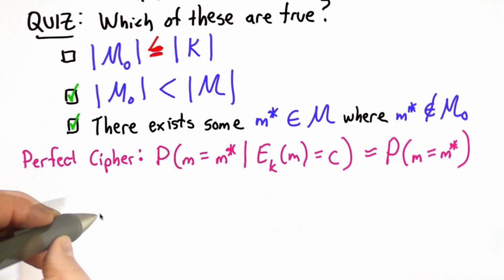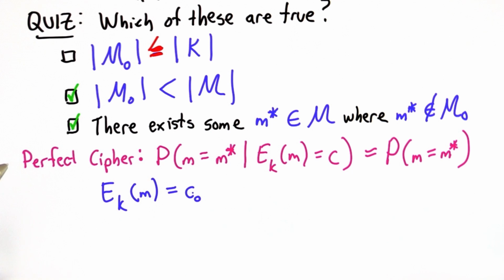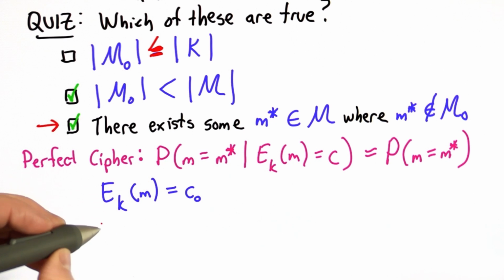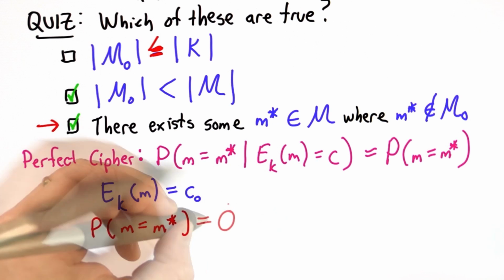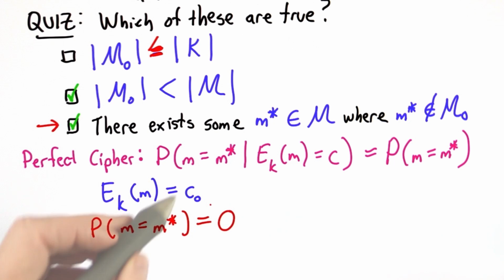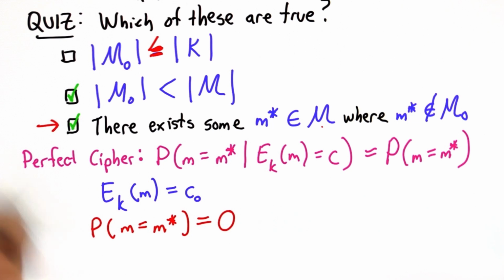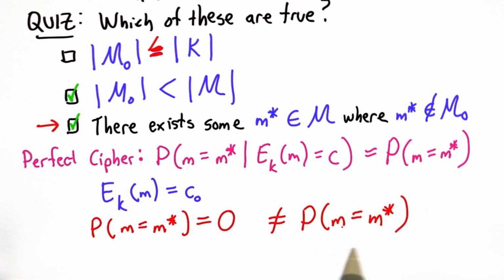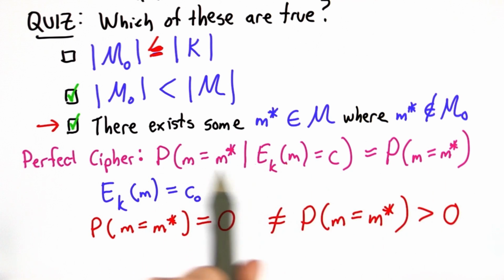In this case, if we have intercepted C0, this was our ciphertext for the example, well, because of this property, we know that the probability that the message is M star is actually 0, because that's not in the set of possible decryptions of C0 over all possible keys. But we said that M star was a message in M that initially had some non-zero probability, so it's not the case that these two are equal, because this was greater than 0. So we've contradicted the requirement for a perfect cipher.